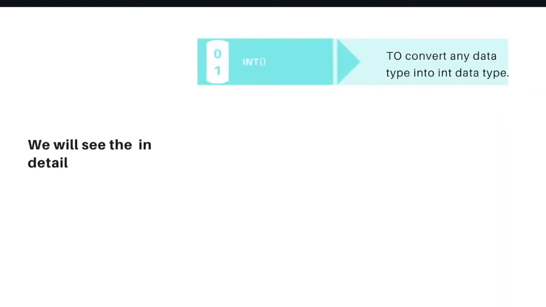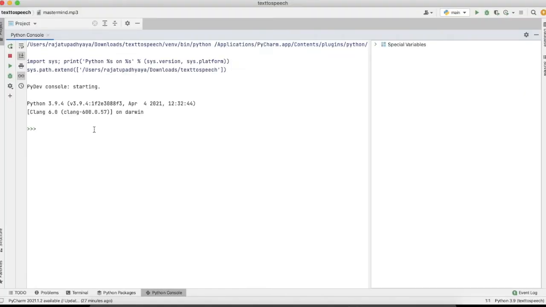So first we will talk about int. As you can understand from the name, we can change any data type into an integer data type. Now we will see the example. Suppose I am taking one variable like master with a float value. If you want to see the data type, you can print it and you can see this is float.